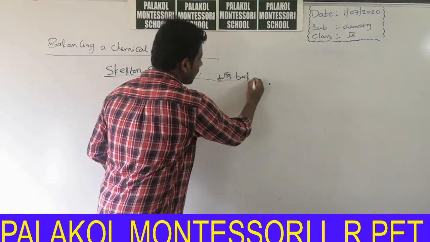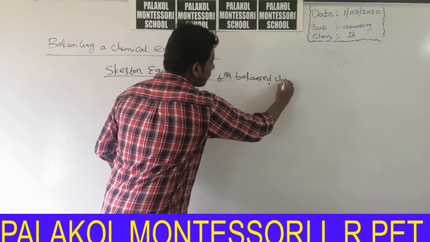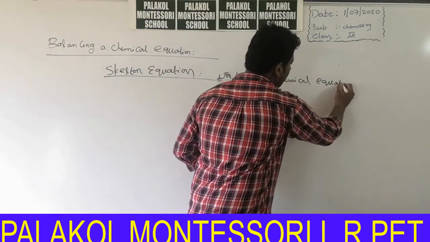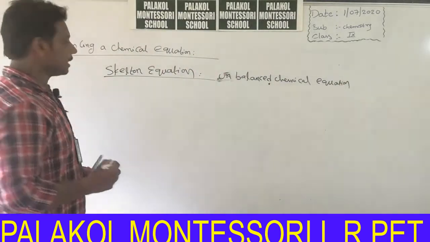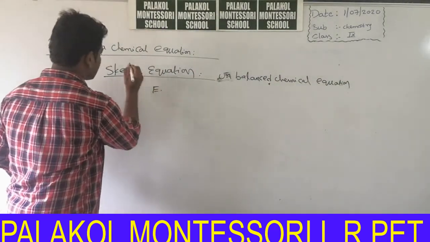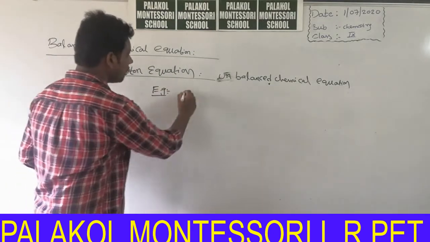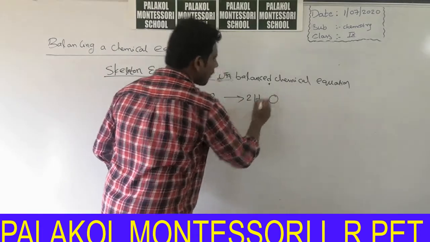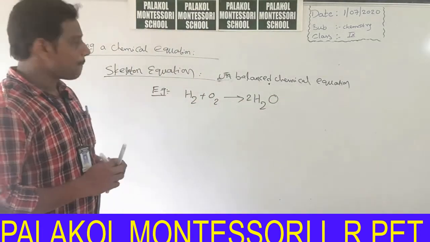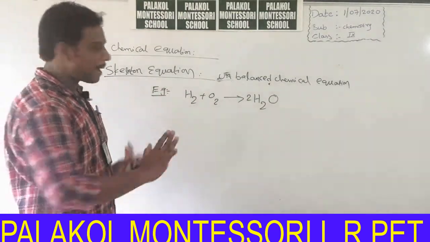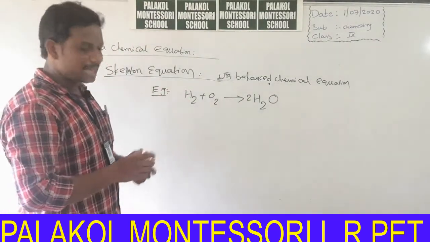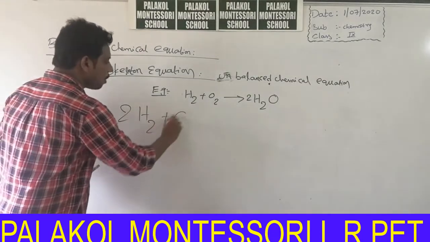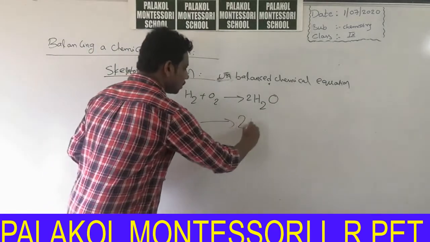Unbalanced chemical equation is called skeleton equation. Example: H2 plus O2 which gives H2O. It is an example for skeleton equation. Before going to explain the concept of balancing chemical equation, now I will explain two new terms, with another chemical equation, 2H2 plus O2 which gives 2H2O.